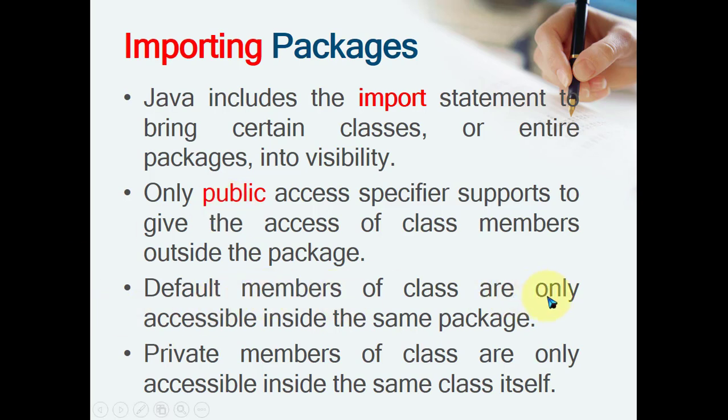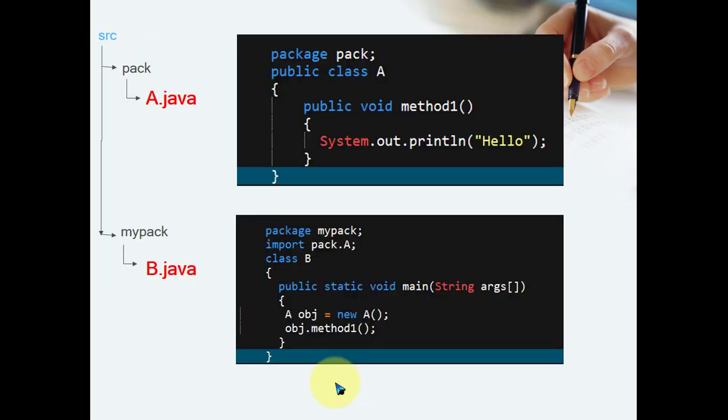Default members of a class are only accessible inside the same package. So if no access specifier is used for your class, data members and methods, then by default it is the default member access specifier. And private you cannot access outside the class, so there is no question of accessing outside the package. Private members of a class are only accessible inside the same class itself.